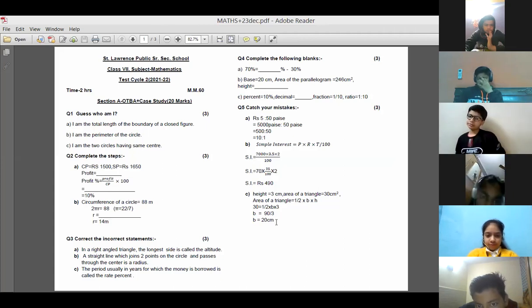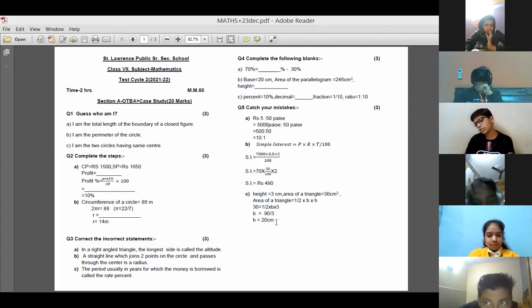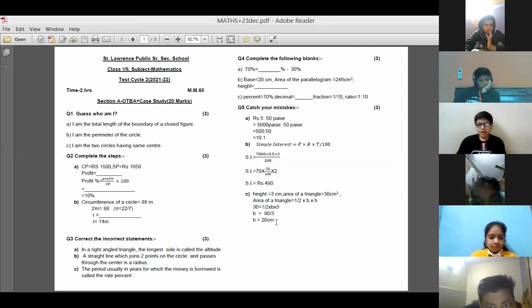Half into base into height. Given, na? So when your base is here, 30 will be multiplied by 2 divided by 3. 2 threes are 60. 60 upon 3 it will be. So that means the base will be 20 centimeters. But have you understood this? Let's move to the next page.